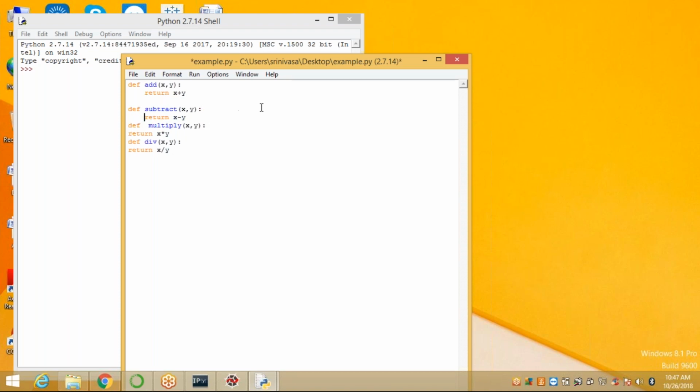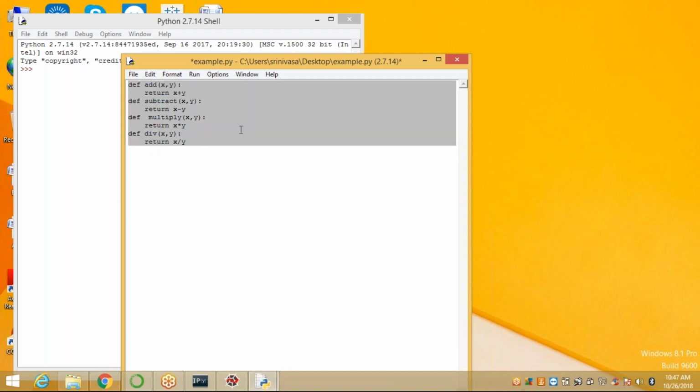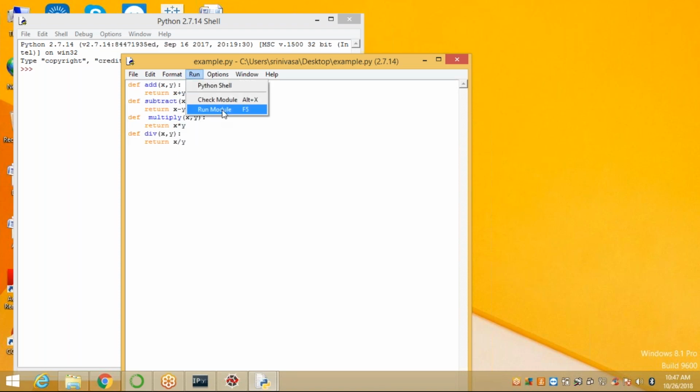Here now I want to set the indentation. That means the statement belongs to multiply, the statement belongs to subtract, the statement belongs to the add method. These are the methods we are using in this script editor. Control A, Control S, let's save. Now I can run the module.